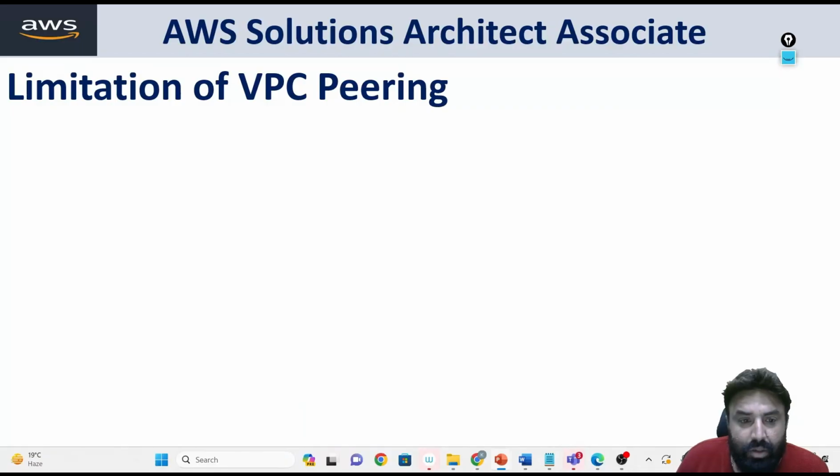So let's start. First of all, we'll understand the limitations of VPC peering. We have already covered VPC peering in this module, and we also did a lab. But what are the limitations of VPC peering? Let's understand.